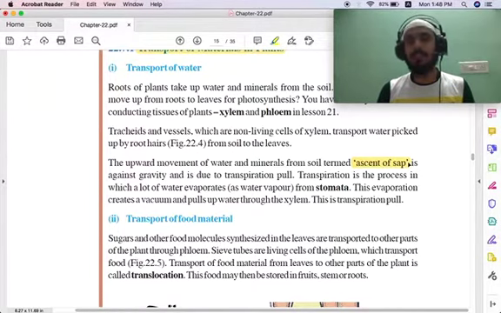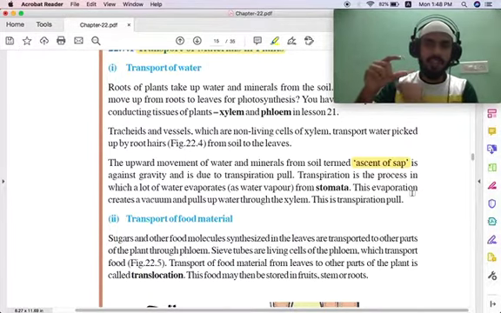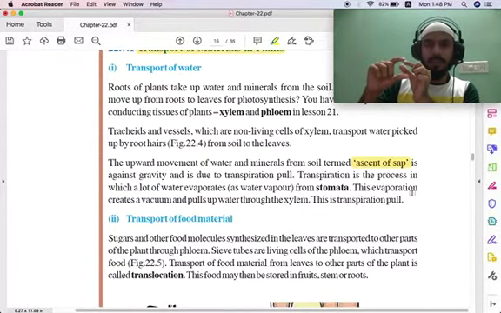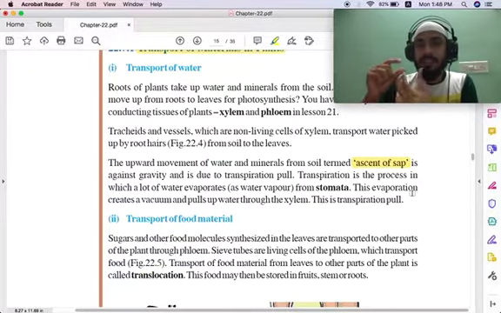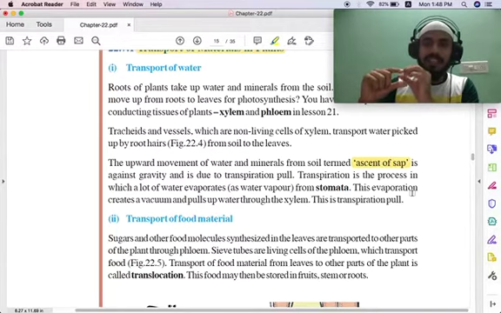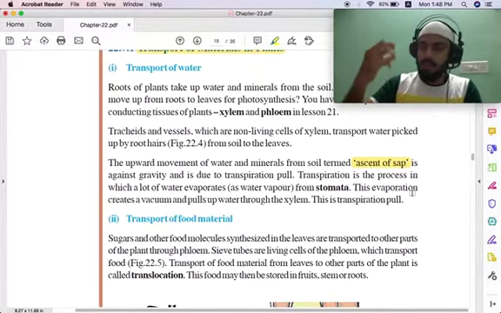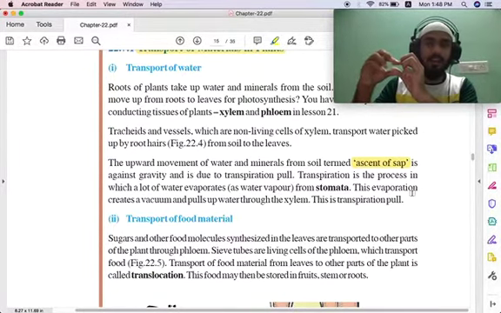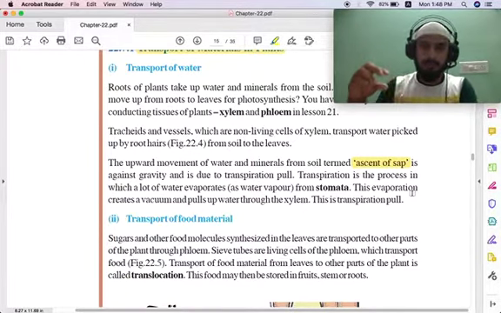So what do we mean by transpiration pull? Transpiration is the process in which you have leaves, and in the leaves you have stomata. Okay, you have stomata in the leaves, and due to evaporation, the water in the stomata gets evaporated, and it creates a vacuum. Vacuum means empty space. So because of this empty space, after the evaporation, it creates a pressure. Okay, so then the water present down below, because of this pressure created here due to the vacuum, is pulled up. I hope you understand. This is what is called transpiration pull.